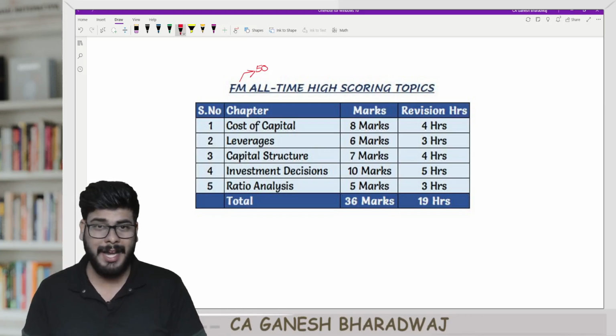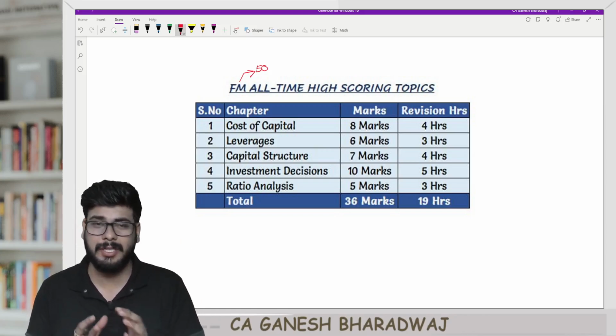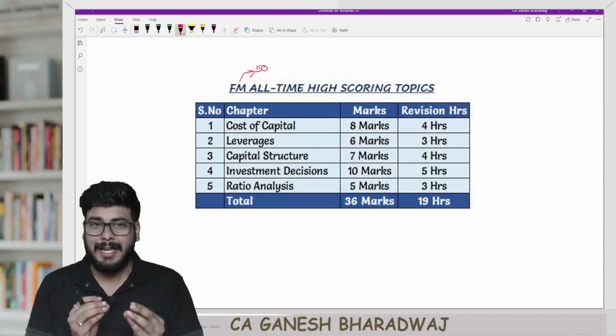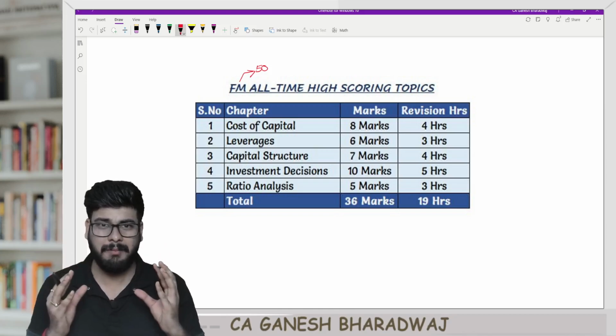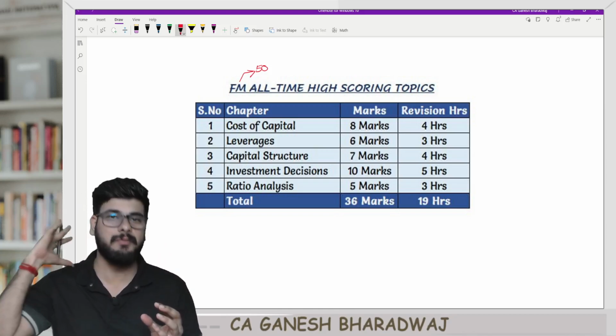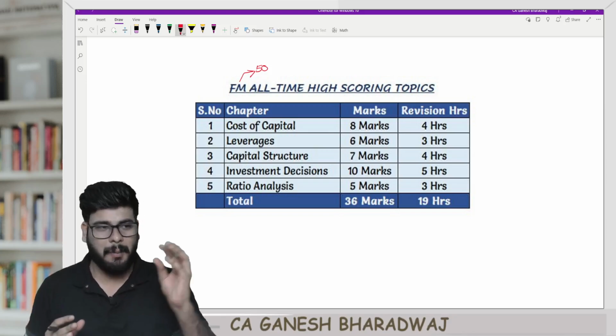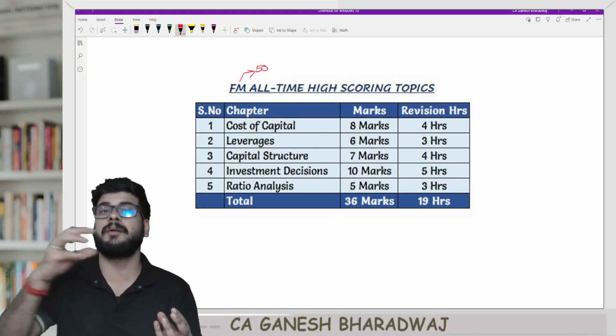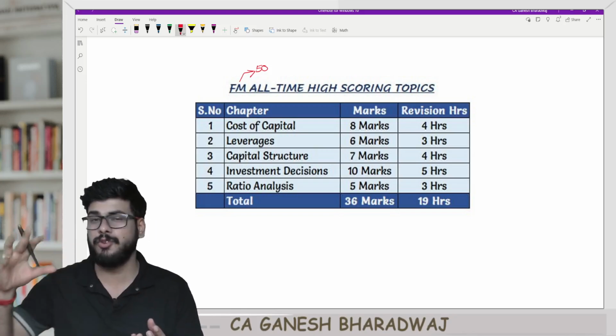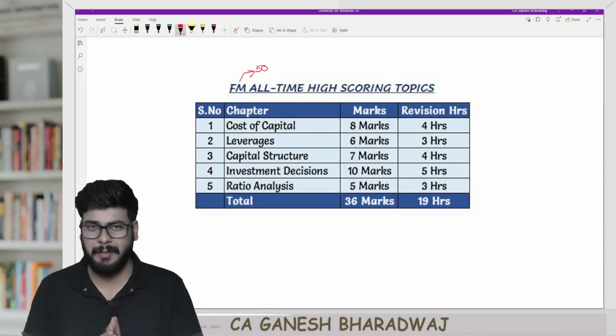Now, that is one aspect of it. The second aspect of this deep revision is that it ensures you spend a lesser amount of time and make the maximum use of it. Or in other words, by spending a lesser amount of time, you should be in a position to score the maximum weightage, or cover the maximum number of marks in the paper, right?